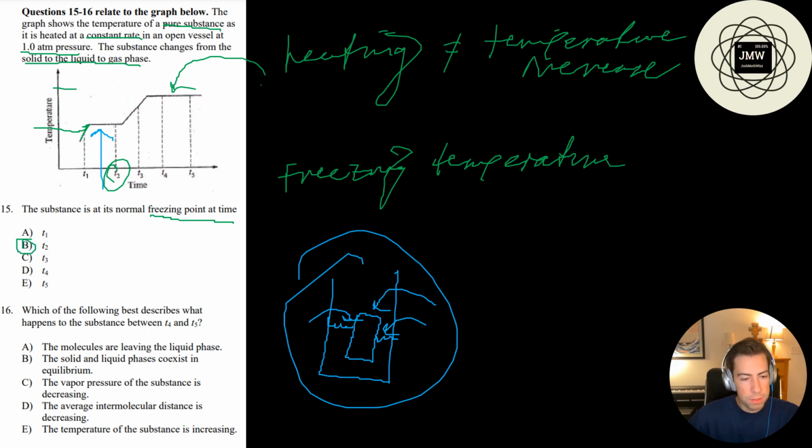Okay, so which of the following best describes what happens to the substance between T4 and T5? So that's going to be this right here. Let's go ahead and write out our phases actually. This right here is going to be our solid phase. This is going to be our liquid phase. And then this right here is our theoretical gas phase.